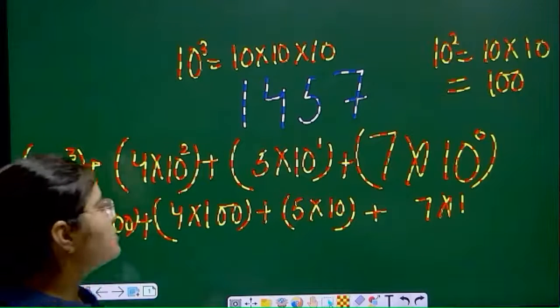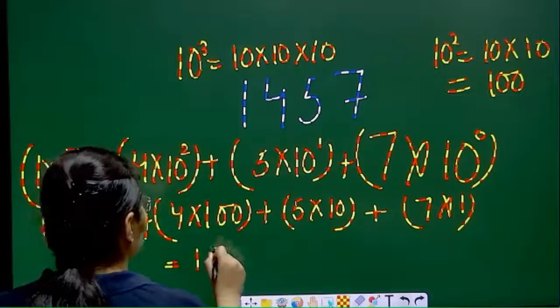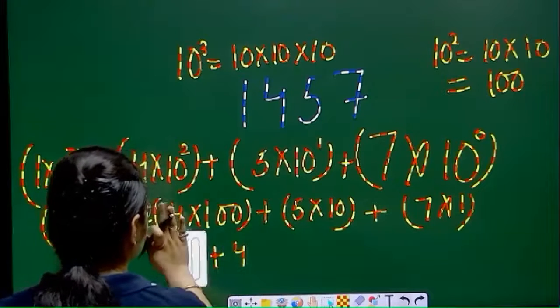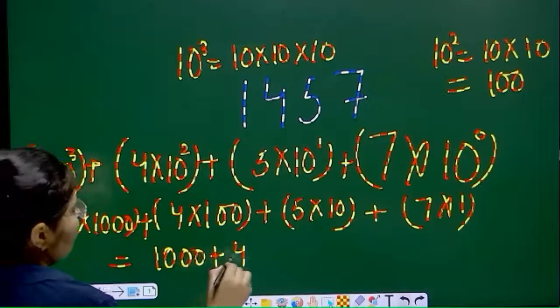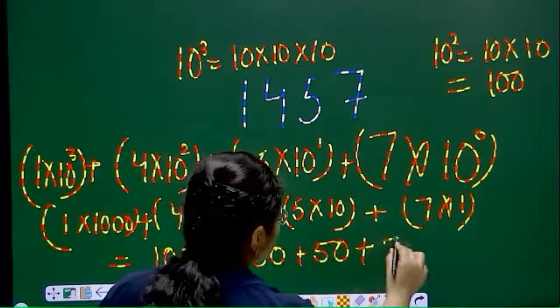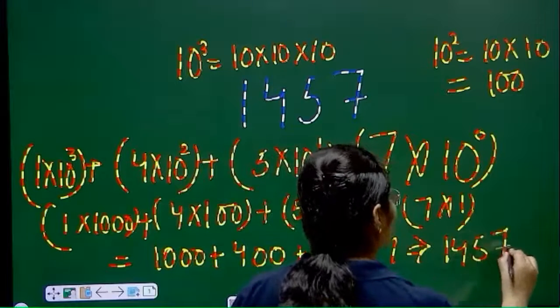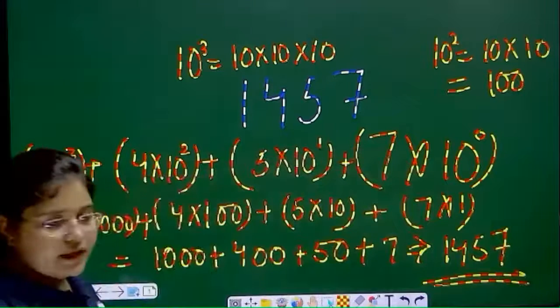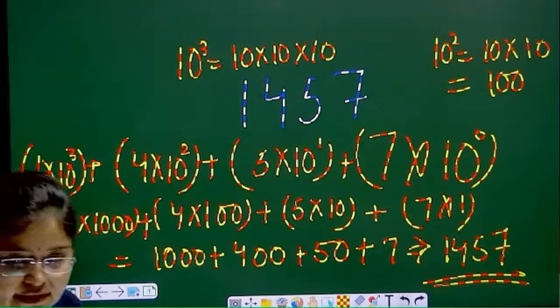तो जब आप इसको solve करोगे, again you will get this one. 1000 plus 400 plus 50 plus 7, that will be equivalent to 1547. So in this way you can represent a decimal number system. Is it clear to all of you?